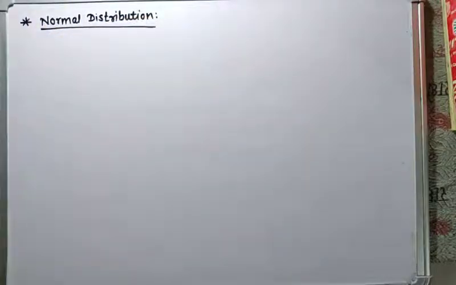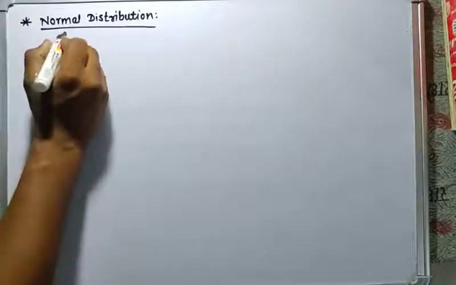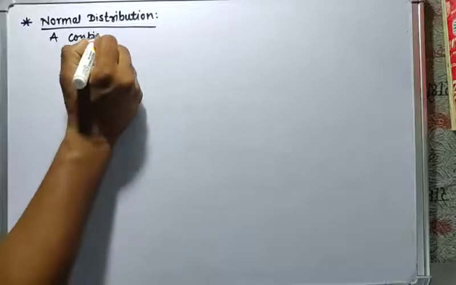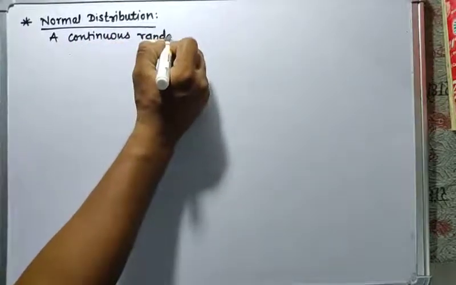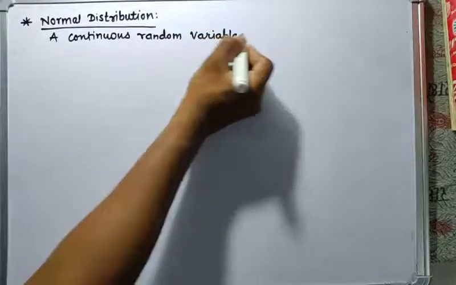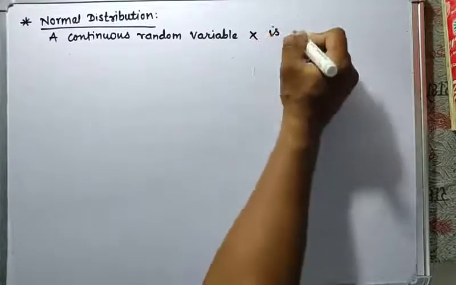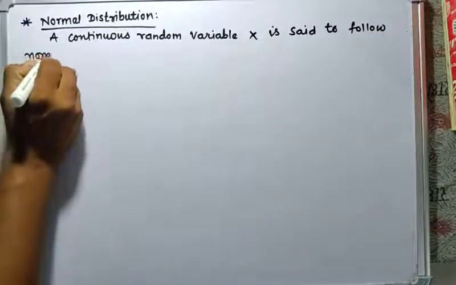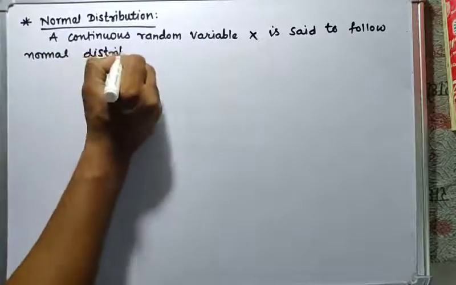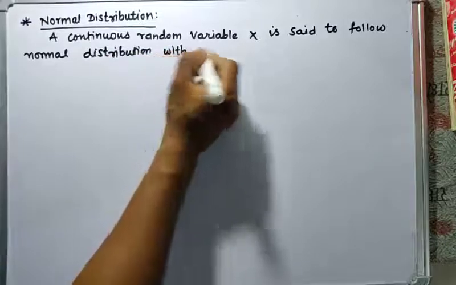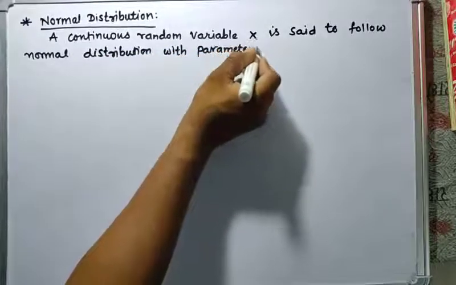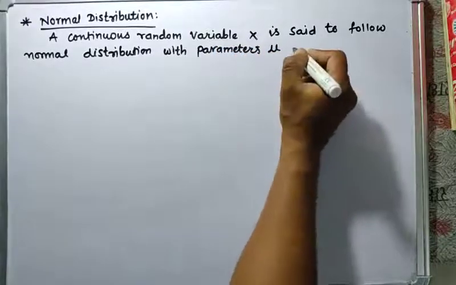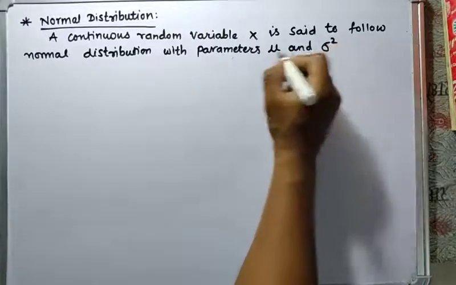See the normal distribution. So the definition of normal distribution: a continuous random variable x is said to follow the normal distribution, defined by parameters mu and sigma square. So there are two parameters, mu and sigma square.